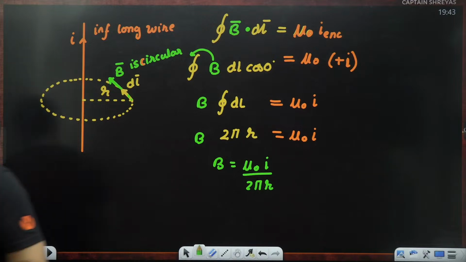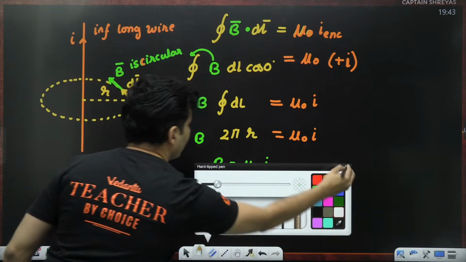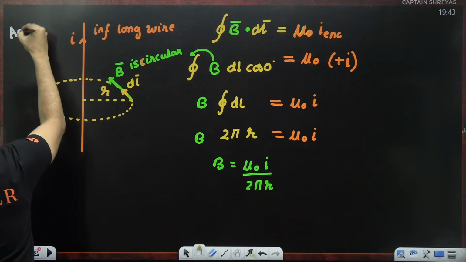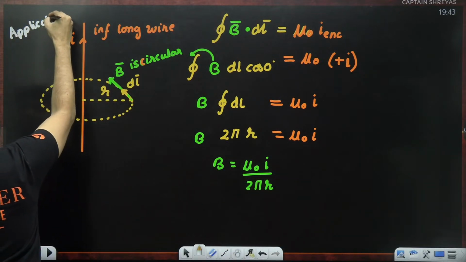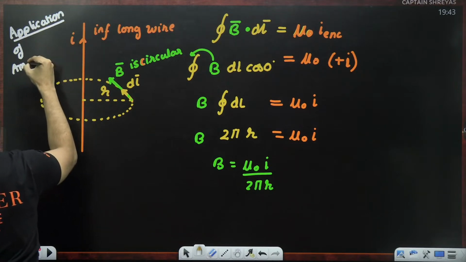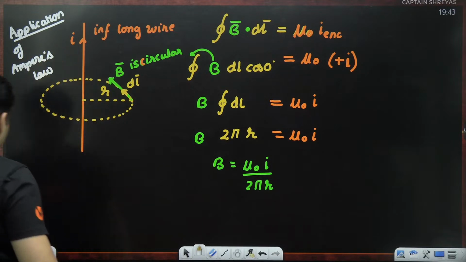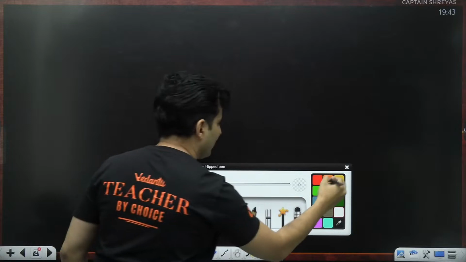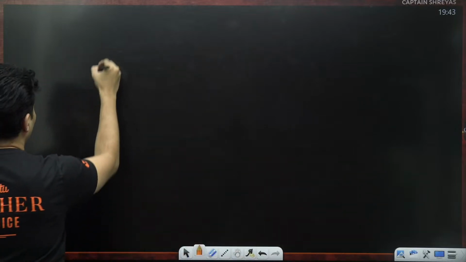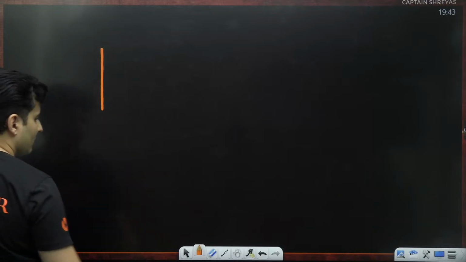Understood? Okay, this is a beautiful application of Ampere's law. Now, if this was an infinitely long wire, we did it. But what if it was finitely long? What if it was finitely long?